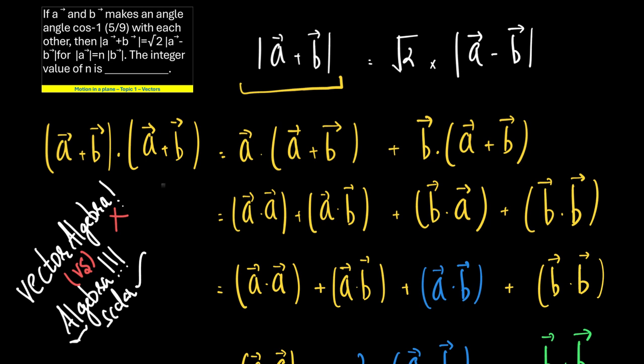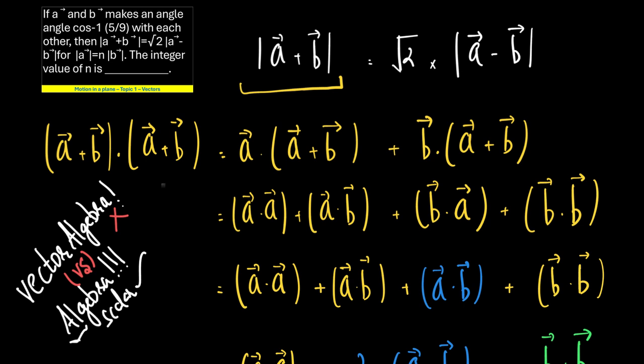In the course of this series, we'll see there are 2 to 3 questions which you can solve directly using scalar algebra, which is lucky because those identities hold true for vector algebra as well. Not always the case. All right. Now, coming to this question here.